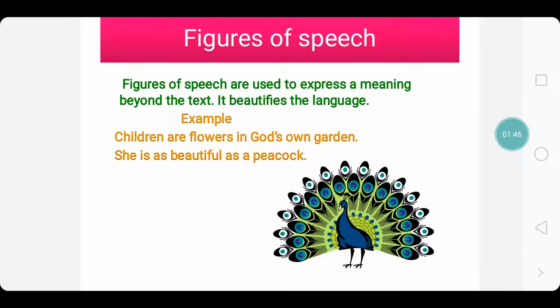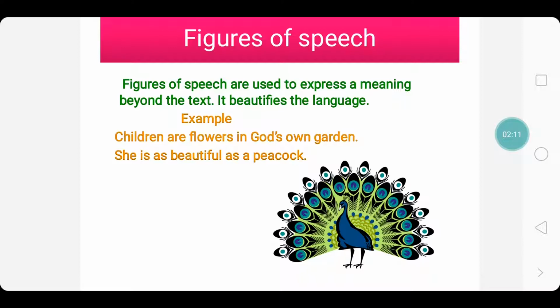She is as beautiful as a peacock. When we hear this sentence, immediately the image of a peacock with all its colorful feathers spread wide comes to our mind, and we start comparing the beauty of the girl with the beauty of the peacock. Now look, you can even say she is a beautiful girl, but it goes very flat and dim. We do not have any imagination.